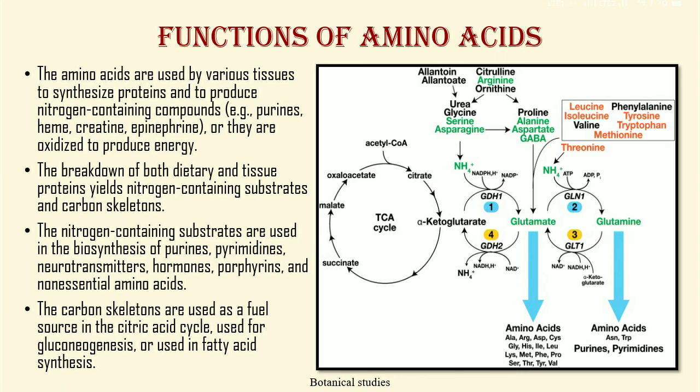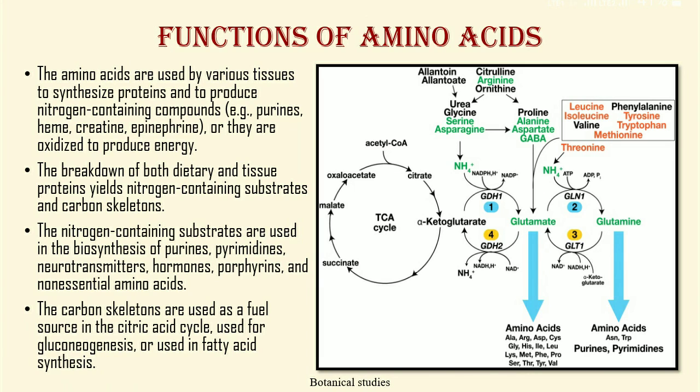The amino acids are used by various tissues to synthesize proteins and to produce nitrogen containing compounds, for example, purines, heme, creatine, epinephrine, etc., or they are oxidized to produce energy. The breakdown of both dietary and tissue proteins yields nitrogen containing substrates and carbon skeletons.